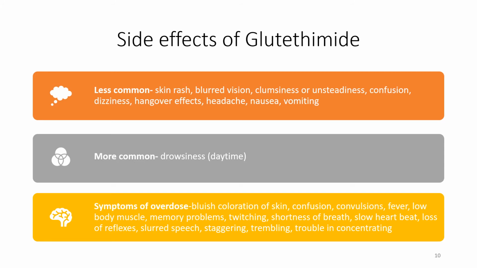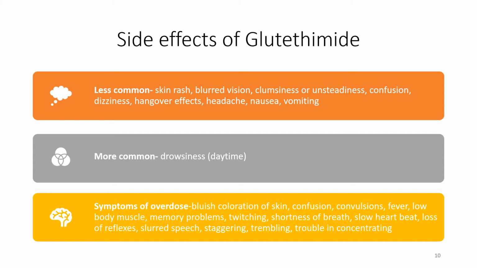Symptoms of overdose: if the patient has taken an overdose, it may cause bluish coloration of the skin, confusion, convulsions, fever, low muscle tone, memory problems, and twitching. Twitching is basically when the muscle is having involuntary movement, like the muscles on the face. I think you have observed that muscles move on their own, even on the hand. That is called twitching.